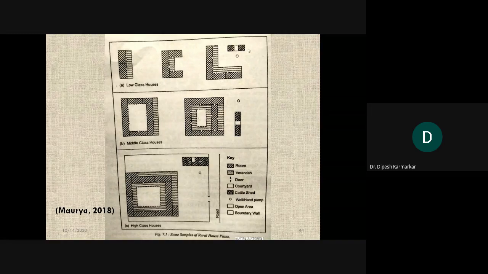Then you have a separate place for cattle. You can see in this diagram, in this symbol, you can have cattle and a small well. In Maharashtra we have a lot of wells in every house, and in many areas of India there can be hand pumps, depending upon which region you are in. So these are more like poor men's houses. The middle class houses can be of this kind, where there are more than 3 rooms surrounding the courtyard, and in between you can see there is an empty courtyard.